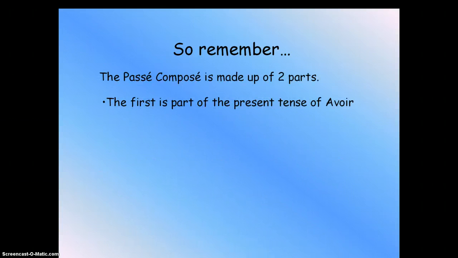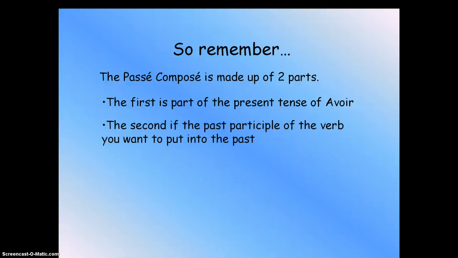Okay, you're going to have the first part, called the present tense of the verb avoir. It's also called the helping verb. The second part is called the past participle. You want to put that in the past tense, like the past we showed previously in the previous slide.